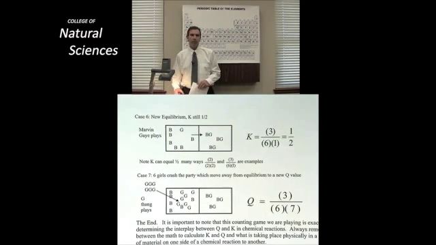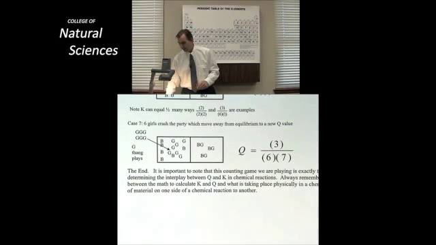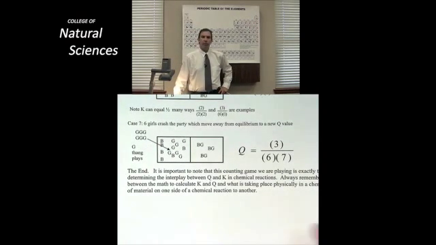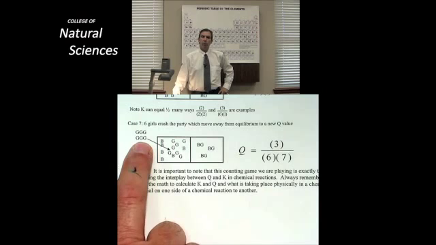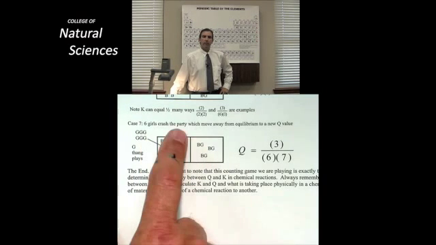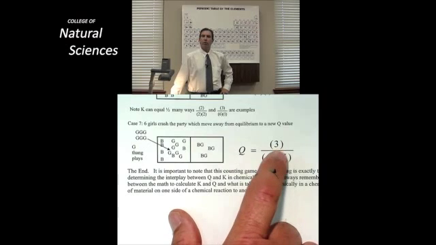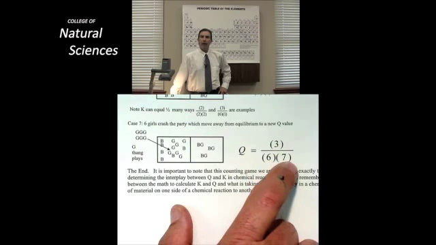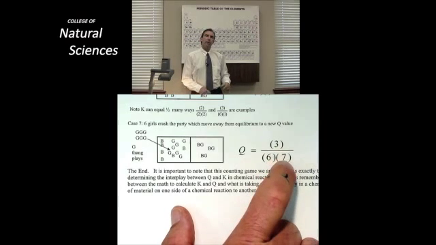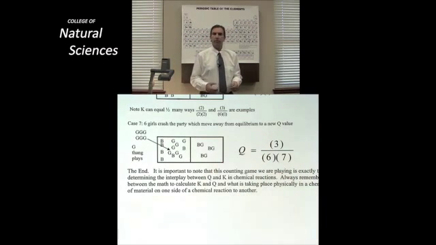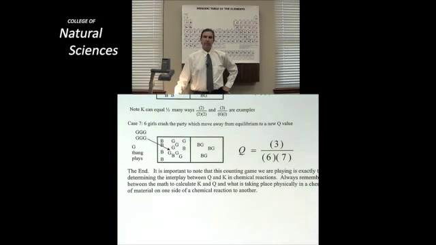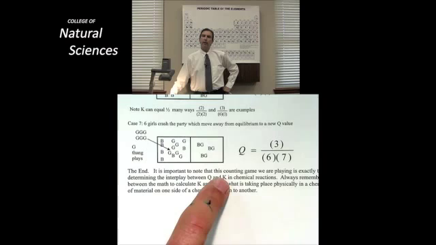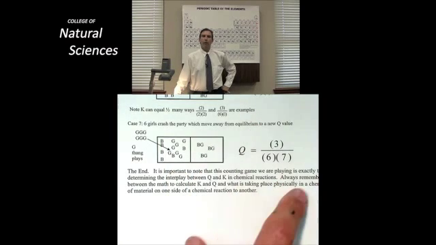We can continue to play this game. And in this particular case, 6 girls are going to show up. When 6 girls show up, they now enter this room. I had 3 couples in the back, 6 boys in the front, but another 6 girls show up. I now have 3/42 for my answer. Well, Q is less than K. The system is stressed. I have to fight that stress and move back in the other direction to make it equal to 1/2. What would this combination have to be to make this happen? I have to somehow make 3/42 into 1/2.